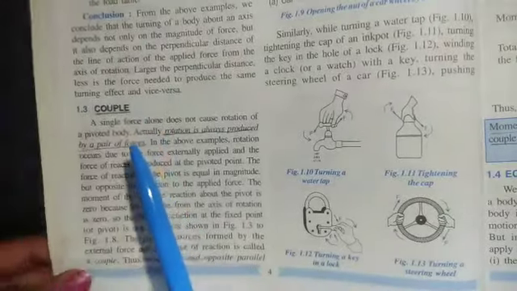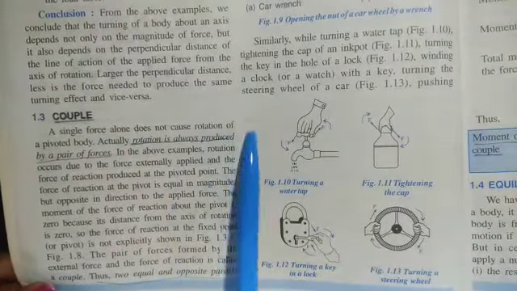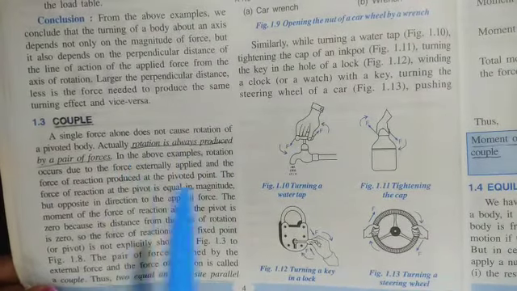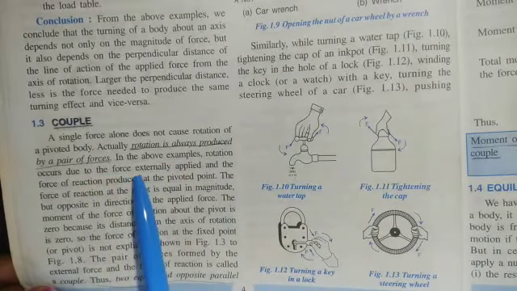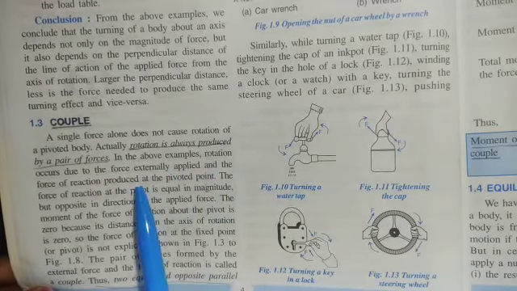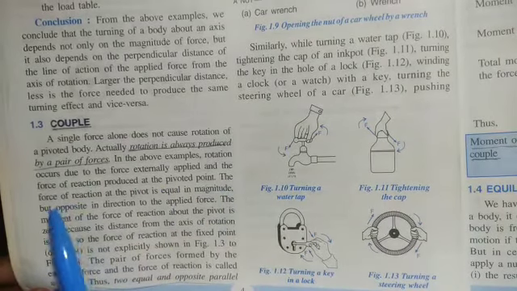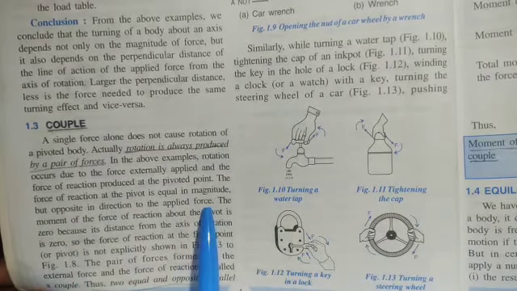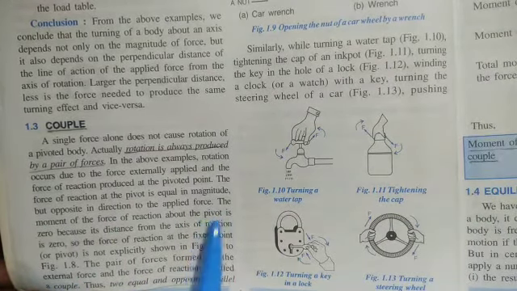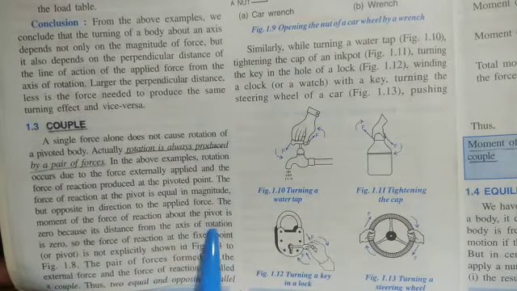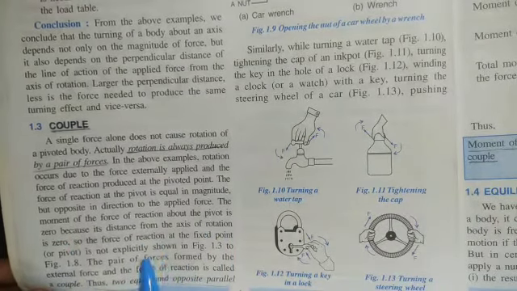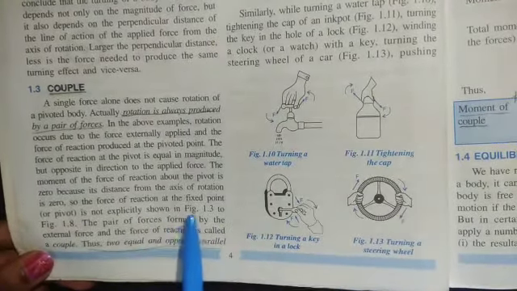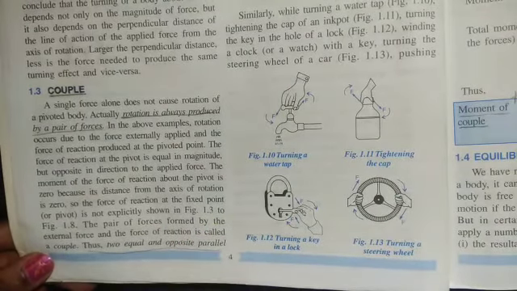Next is couple. A single force alone does not cause rotation of a pivoted body. Actually, rotation is always produced by a pair of forces. In the above examples, rotation occurs due to the force externally applied and the force of reaction perpendicular at the pivoted point. The force of reaction at the pivot is equal in magnitude, but opposite in direction to the applied force. The moment of the force of reaction about the pivot is 0 because its distance from the axis of rotation is 0. So the force of reaction at the fixed point or the pivot is not explicitly shown in the figures 1.3 to 1.8.